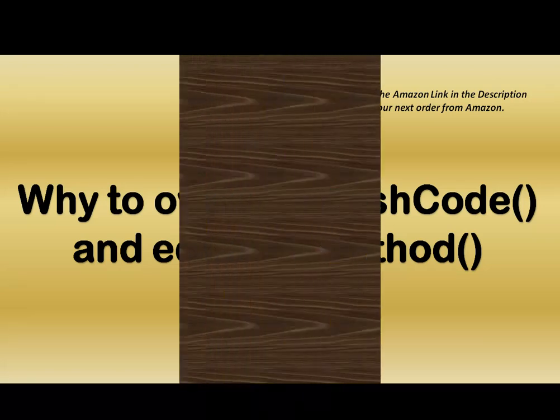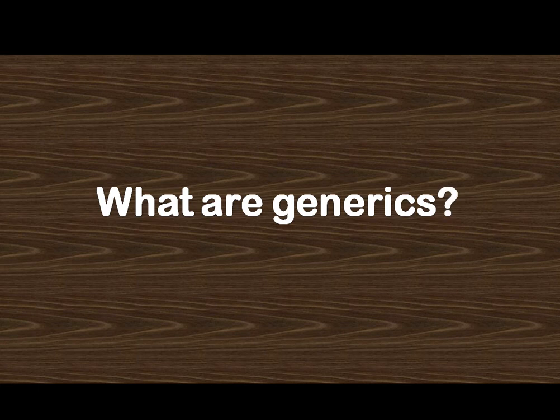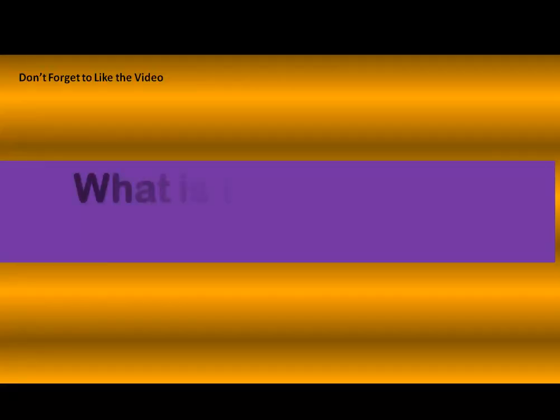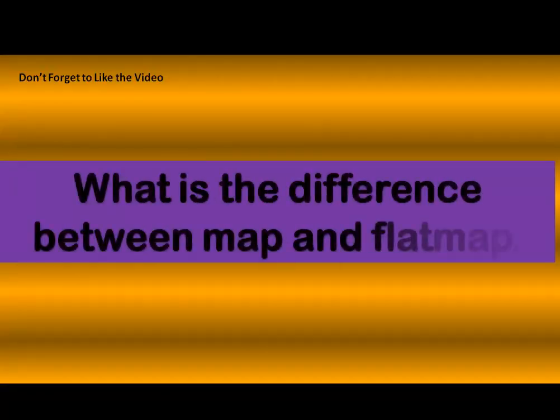Next question is what are generics. This would be a theoretical definition. Then there was a question from Java 8, what is the difference between map and flatMap. We have to explain the difference between map and flatMap. These two features got introduced in Java 8. Basically map is for enhancements of the stream and flatMap is to flatten the list of lists. In that scenario we can use it.